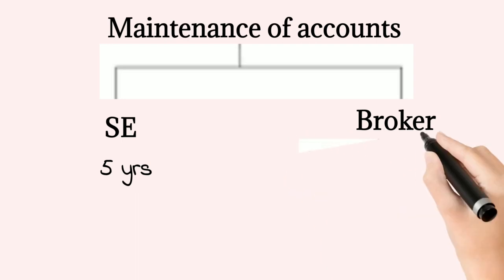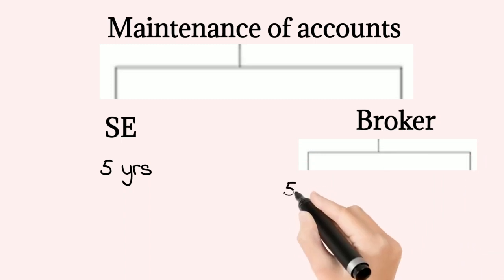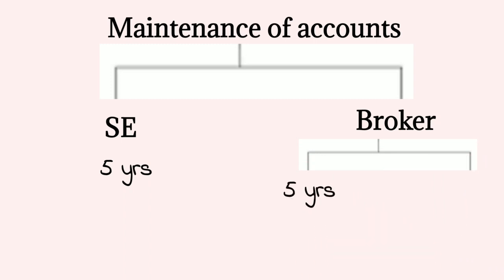The members, that is the stockbrokers, are also required to maintain and preserve the books of account for a period of 5 years or 2 years. 2 years is given for the books which are very voluminous in nature. For example, members' contract books, counterfoils or duplicates of contract notes, written consent of clients, etc.